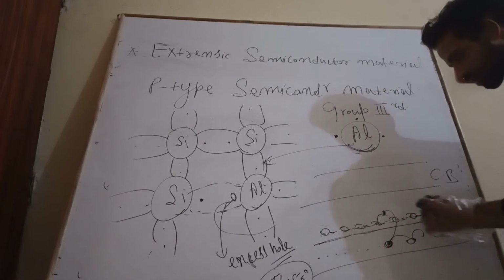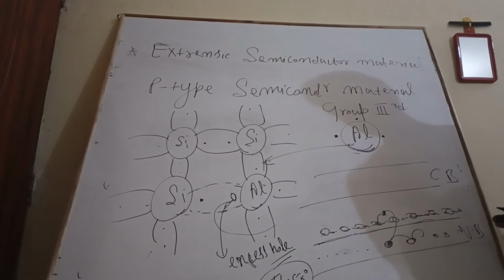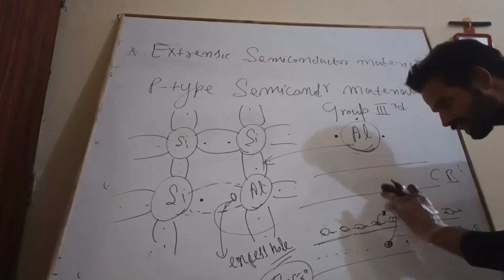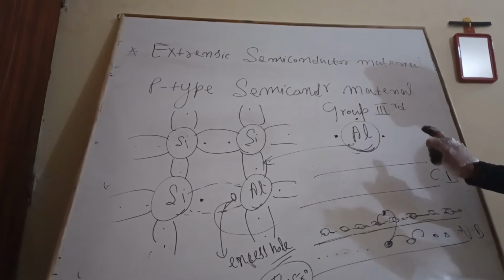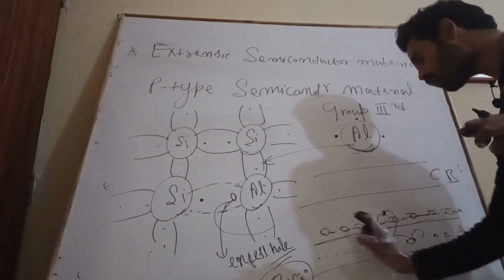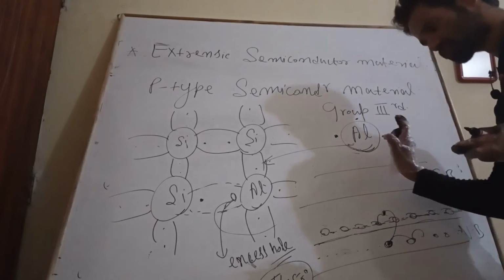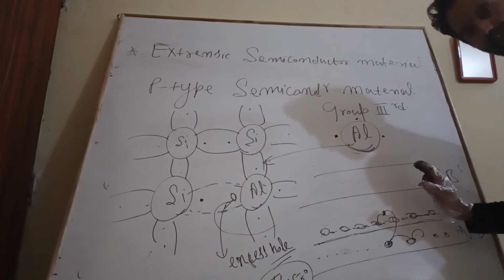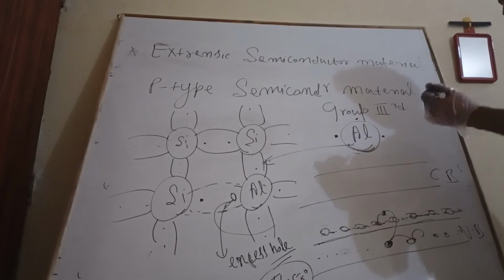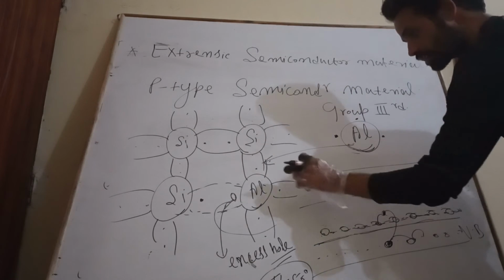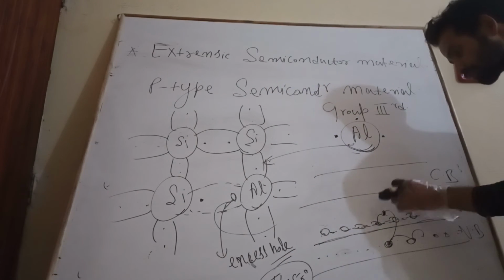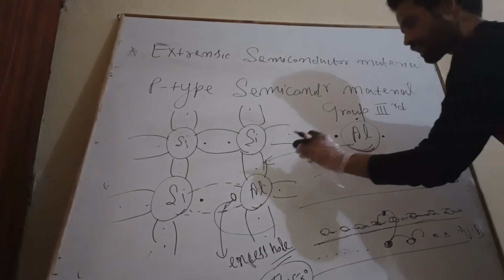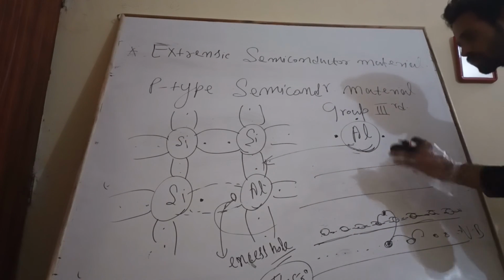Now see here, the creation of this hole, this empty space in the valence band, can be thought of as a hole. Therefore we can say that the hole is moving throughout the crystal, through the interatomic space within the crystal, and generating the current. Whereas the aluminium atom becomes a negatively charged aluminium atom, which is fixed within the